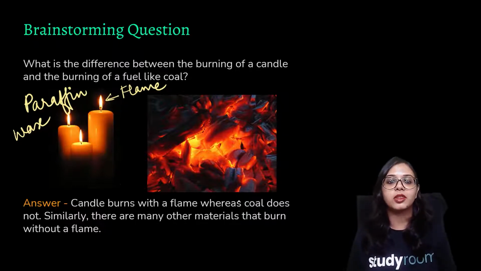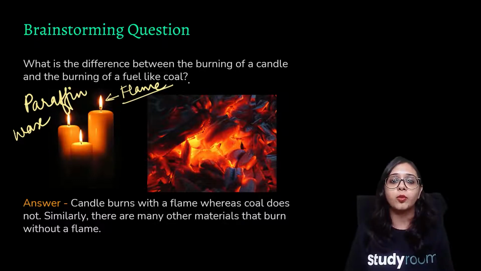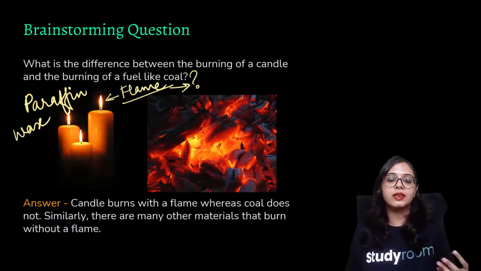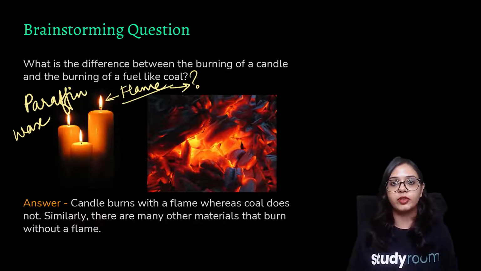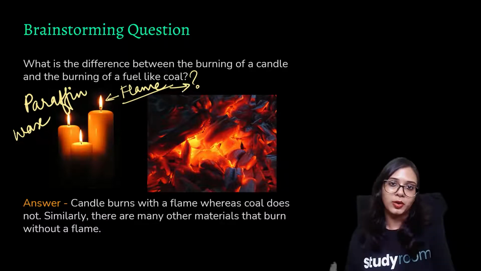So in this chapter, we will be particularly looking at those items that burn with a flame and those items that burn without. For those items that burn with a flame, what is this flame and how is it produced? And what is the difference between those items that burn with a flame and those which do not?